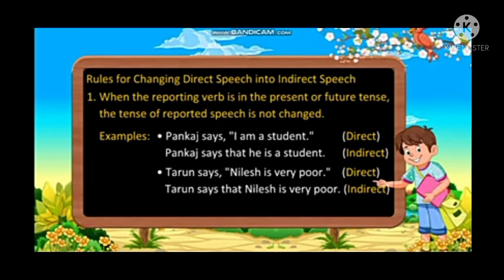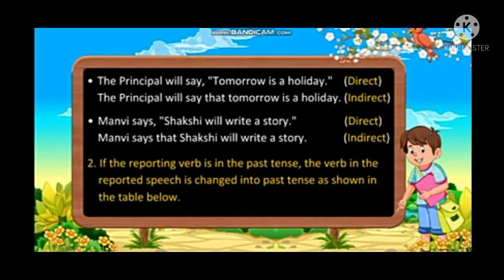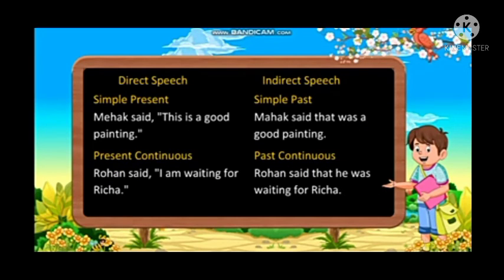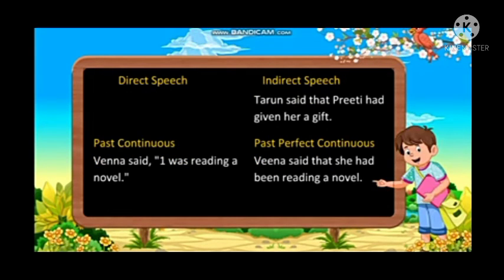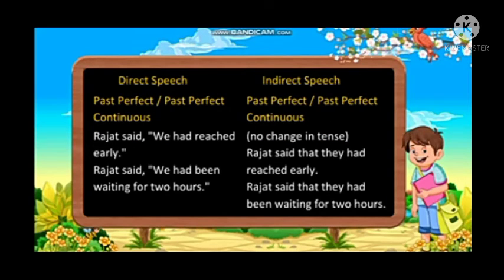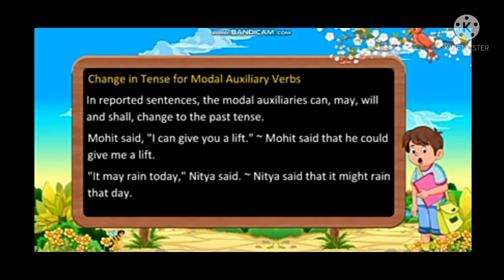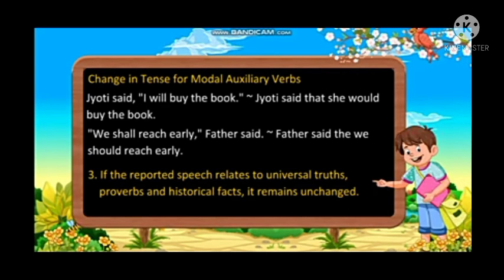When the reporting verb is in the present or future tense, the tense of reported speech is not changed. If the reporting verb is in the past tense, the verb in the reported speech changes into past tense. Now see the examples of direct and indirect speech. Simple present changes into simple past. Present continuous changes into past continuous. Past continuous changes into past perfect continuous. Past perfect continuous changes into past perfect continuous. You can see the examples also of change in tense for modal auxiliary verbs.